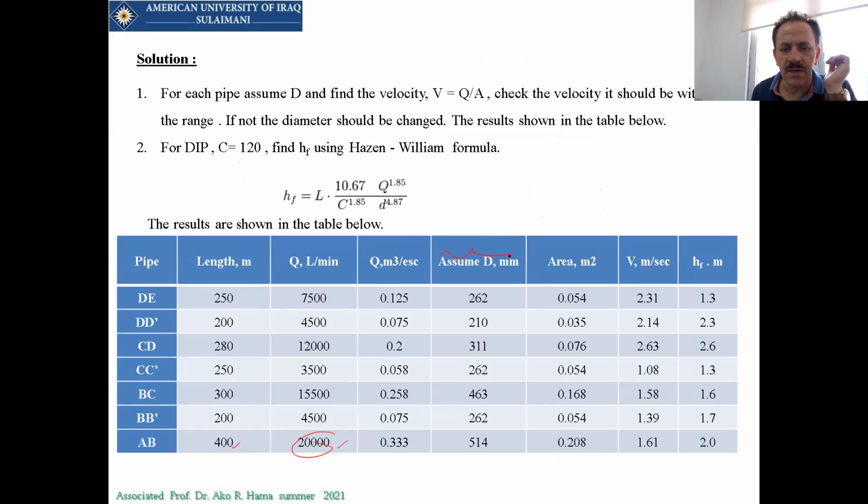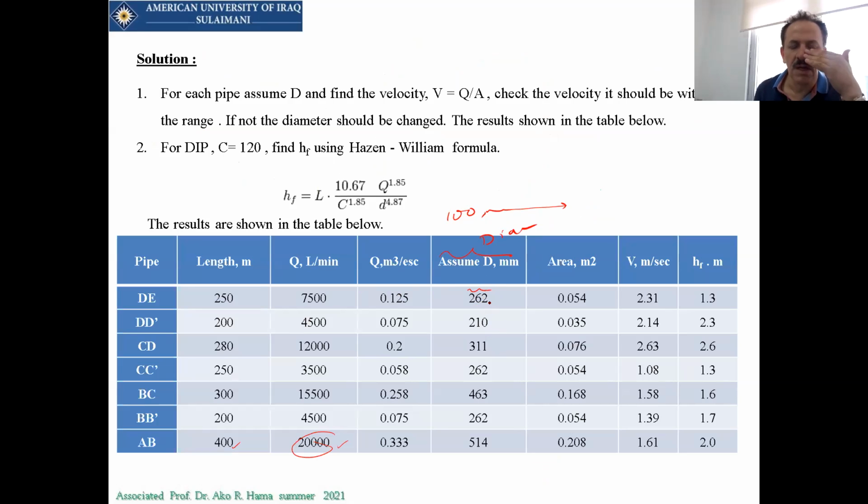Okay, I will assume a diameter. For the diameter assumption, you have a list of diameters starting with 100 millimeters and going forward. By the way, in this example it was in inches and I just converted it to millimeters. I'm just assuming the diameters based on my experience.